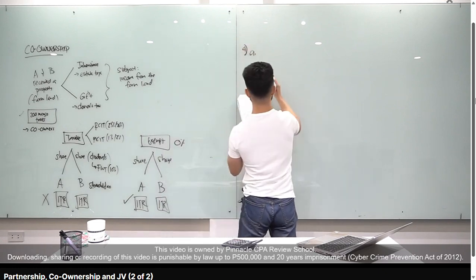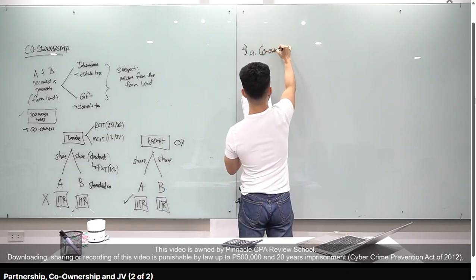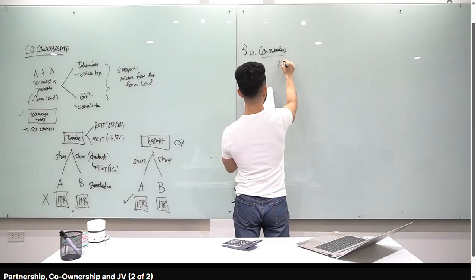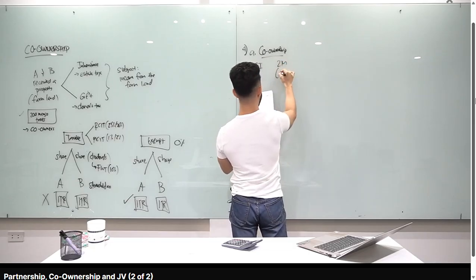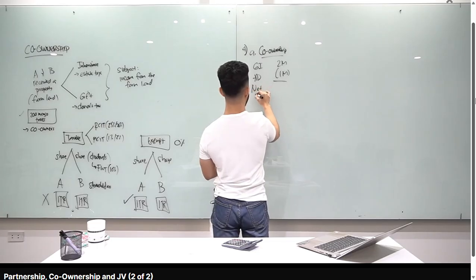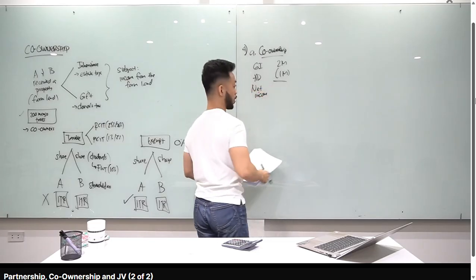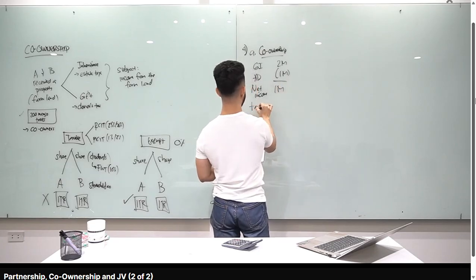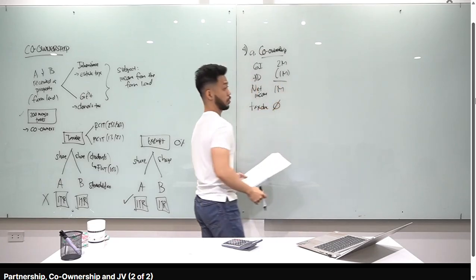Ganito gagawin ko dyan class. So, ito yung co-ownership. Meron siyang gross income amounting to 2 million. Meron siyang allowable deductions of 1 million. Since exempt yung co-ownership na yan, ang tawag natin dito is net income. Okay? You don't call this net taxable income kasi wala namang taxable income ang exempt co-ownership. Ibig sabihin class, yung tax due natin, answer natin dyan is 0 because exempt siya.